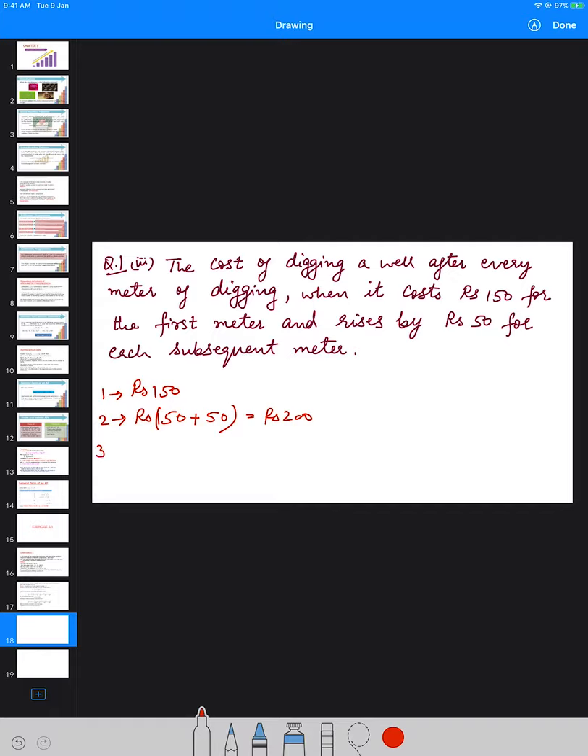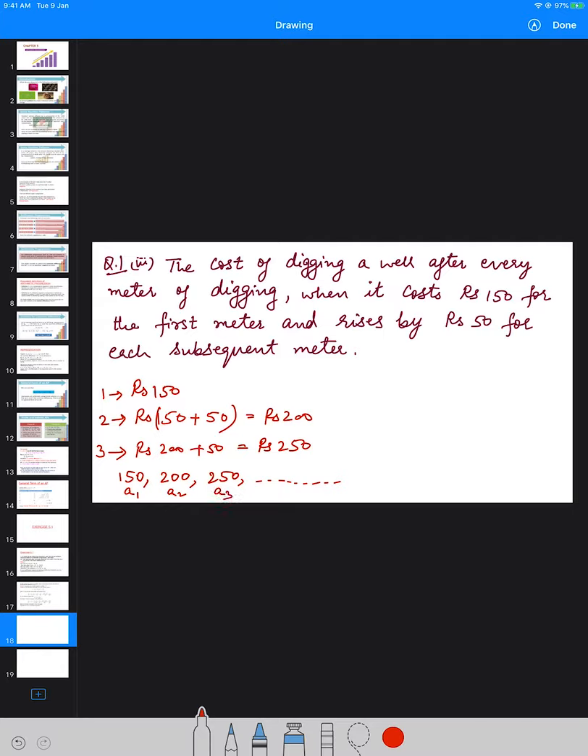What is the cost of digging the third meter? It will be rupees 200 plus 50, which is equal to rupees 250, and so on. So what is the sequence formed in this case? It is 150, 200, 250 and so on. So now if I have to check whether it is an AP or not, this is my first term, second term, third term and so on.